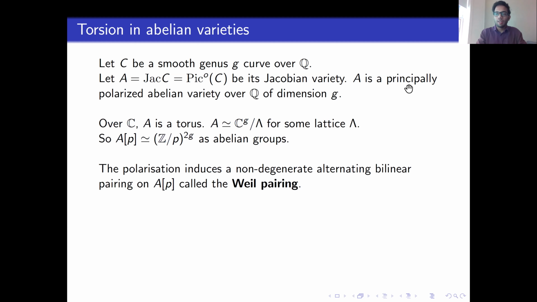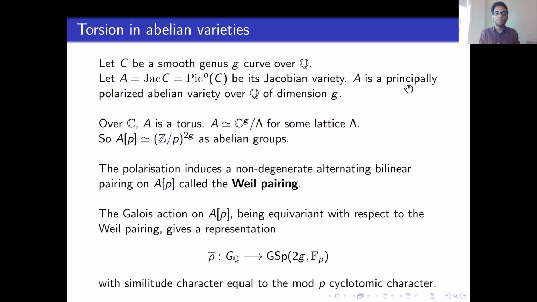The main thing that we are interested in is how the absolute Galois group of Q acts on the p-torsion of A. This action has to be equivariant with respect to the pairing. So we get a representation that lands inside GSp_2g(F_p), the conformal symplectic group. Furthermore, if you compose the representation with the similitude character that goes from GSp_2g(F_p) to F_p cross, you must get the mod p cyclotomic character. You get all of this just from equivariance with respect to the pairing. So starting from a curve C, we get a representation rho bar.